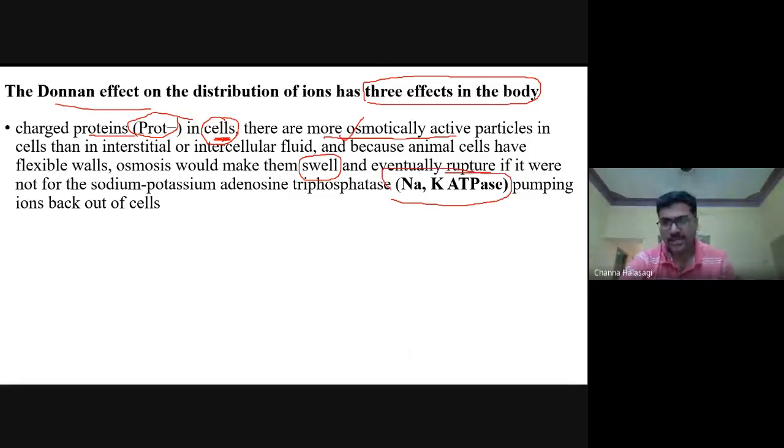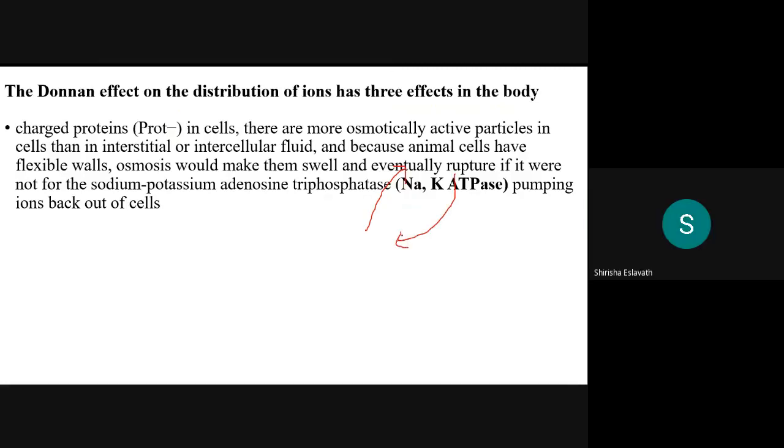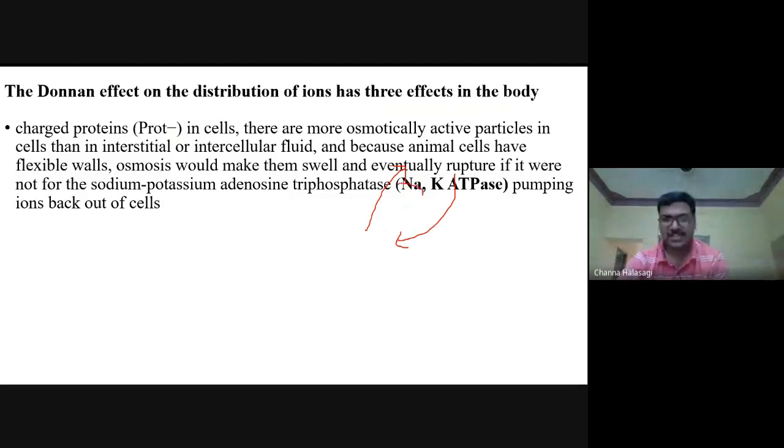This is why God has given the sodium-potassium pump on the cell membrane, which is continuously pumping the osmotically active sodium out to the outside. Isn't it? In the sodium-potassium pump, what is happening? You tell me. Three sodium are pumped out in exchange for two potassium. Isn't it? Yes. This cycle is going on in order to maintain the equilibrium so that the cell will